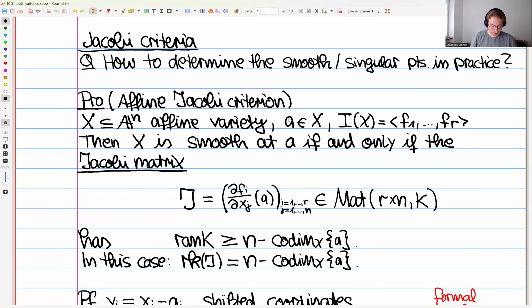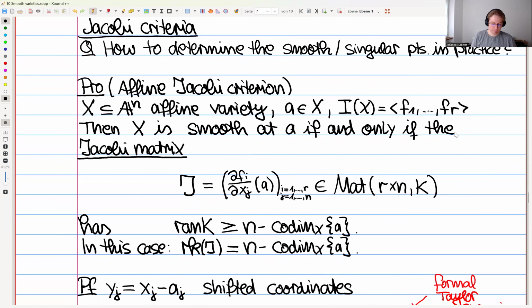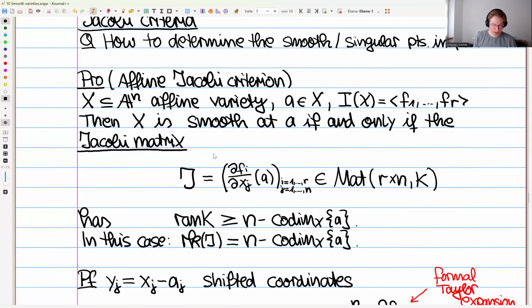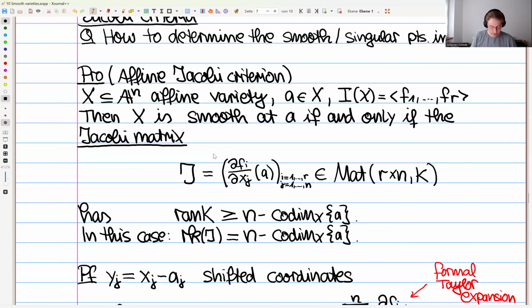And we do this here in affine coordinates. So let's say X inside A^n is an affine variety, A is a point in X, and let's say the ideal has generators F_1 up to F_r. Then X is smooth at the point A if and only if a certain matrix called the Jacobi matrix has rank at least some number.